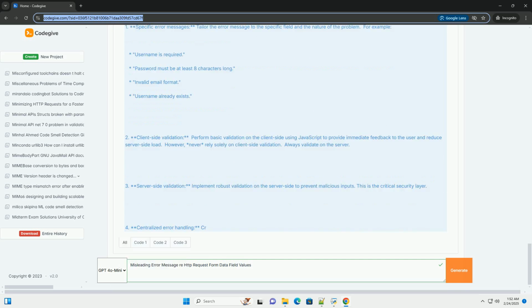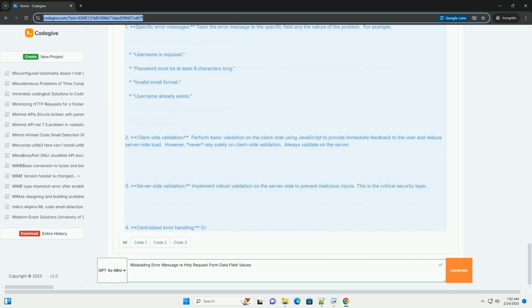2. Client-side validation. Perform basic validation on the client side using JavaScript to provide immediate feedback to the user and reduce server-side load. However, never rely solely on client-side validation. Always validate on the server. 3. Server-side validation. Implement robust validation on the server side to prevent malicious inputs. This is the critical security layer.